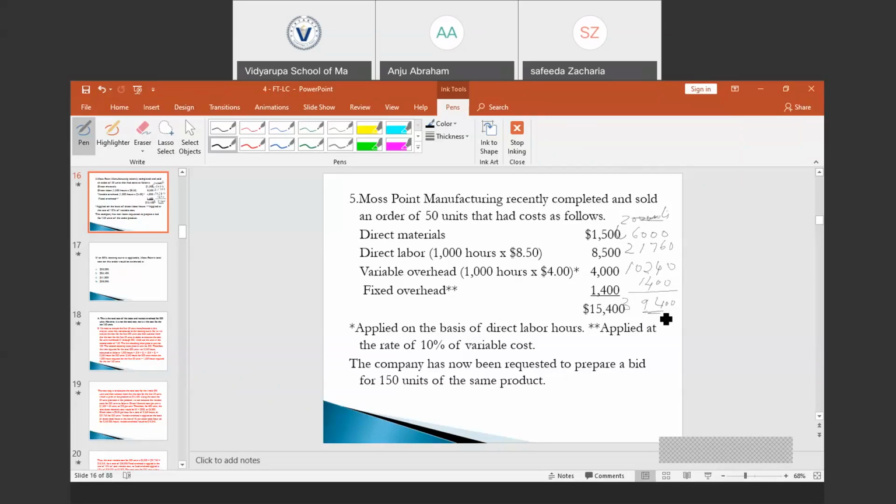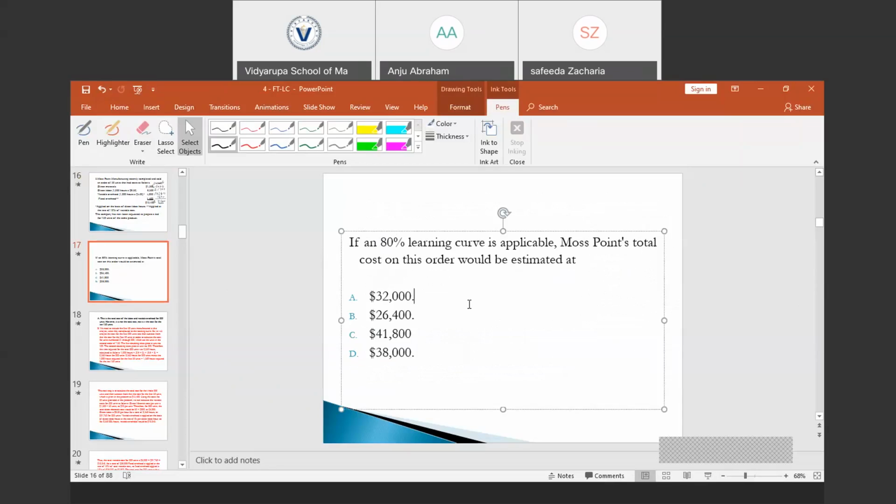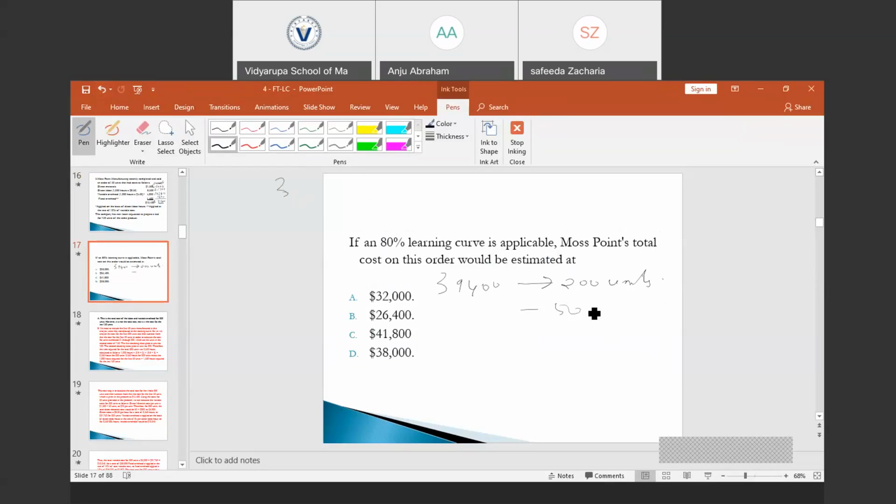This will be the total cost required to produce how many units? 200 units. From that, we need to subtract the total cost required to produce the first 50 units. 39,400 would be the total cost required to produce 200 units. From that, we need to subtract the total cost for 50 units, which will be 15,400 as given in the question. So, 39,400 minus 15,400 would be